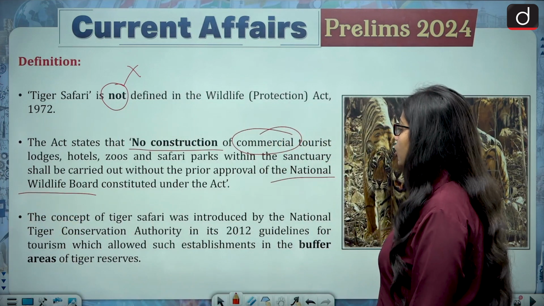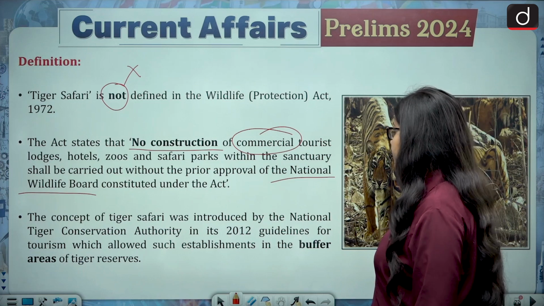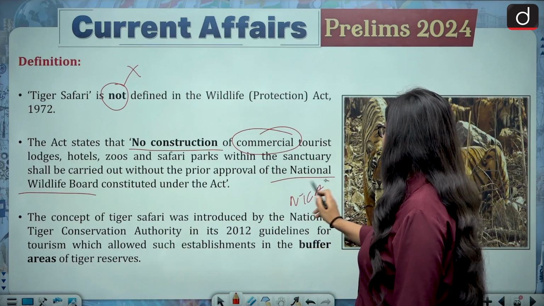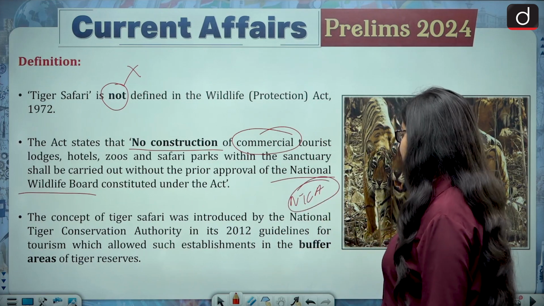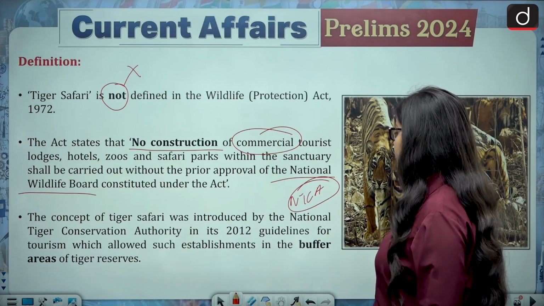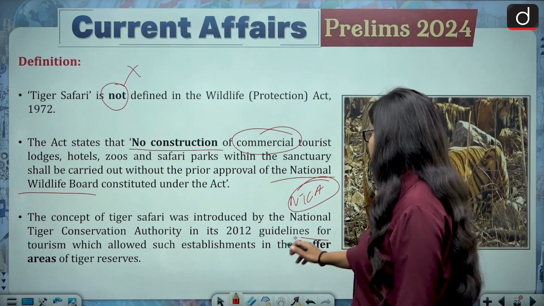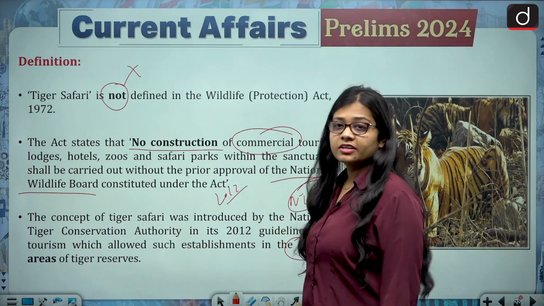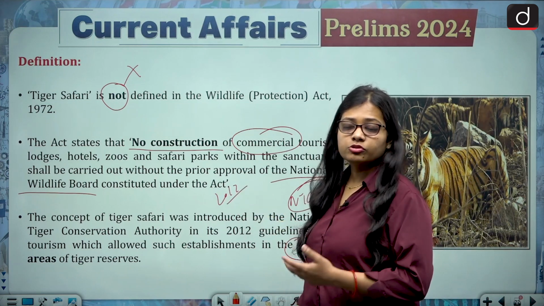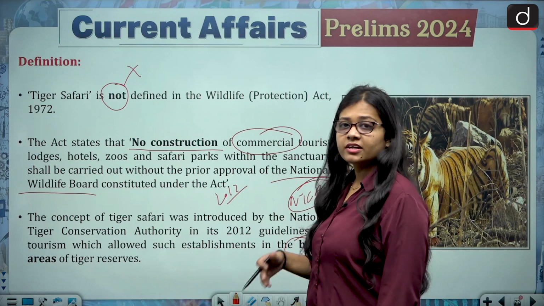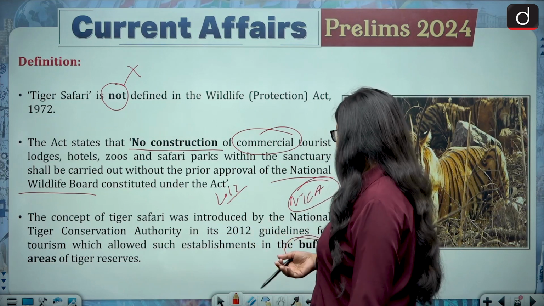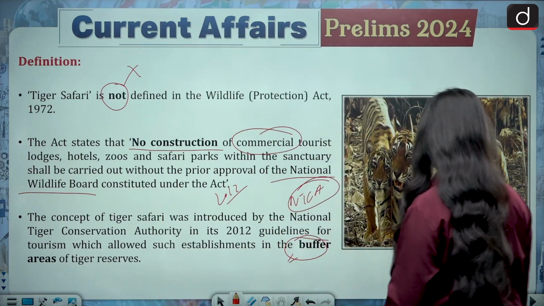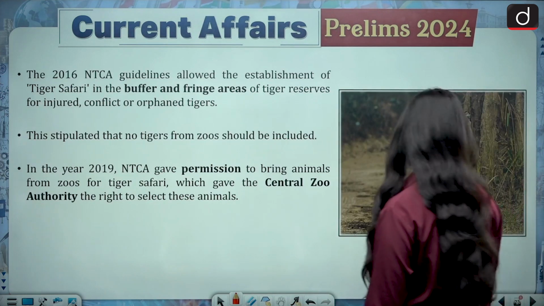Then comes that the concept of tiger safari was introduced by the National Tiger Conservation Authority in 2012. So NTCA introduced the concept of tiger safari and guidelines for tourism which allowed such establishment in the buffer areas of the tiger reserve. It is after 2012 that the concept of tiger safaris actually came to prominence, because the NTCA gave its idea so that in the buffer zone of the tiger reserves, tiger safaris can be created or established.